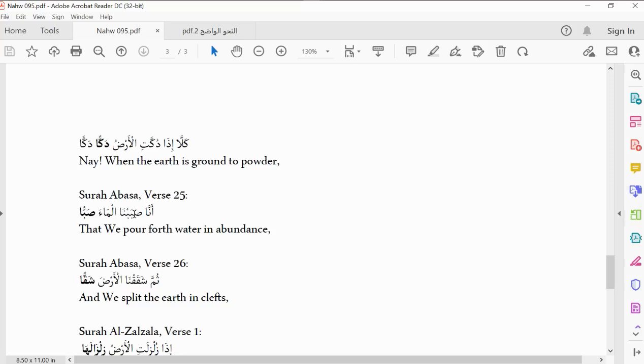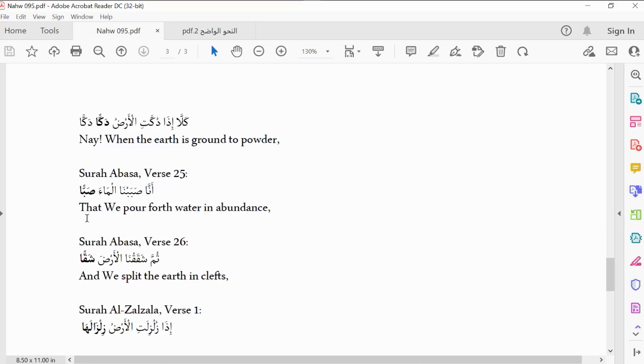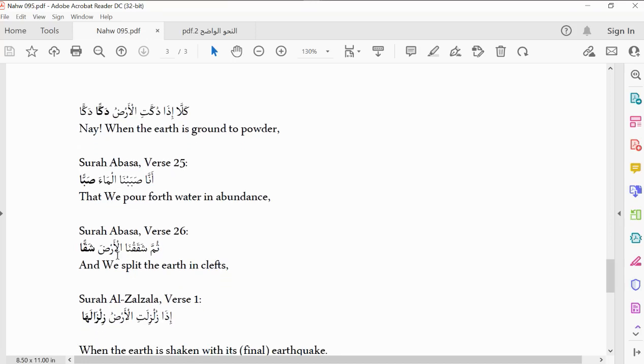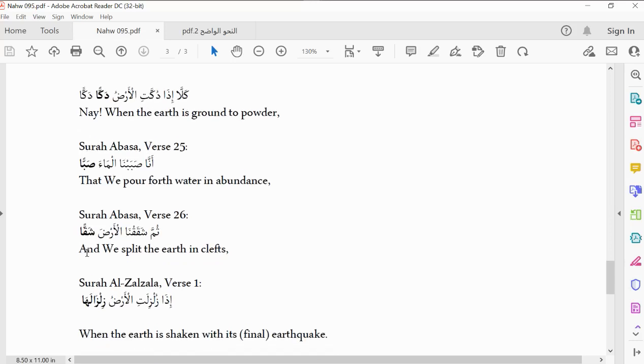So another example, "Anna sababna al-maha sabban." You can say sabba, the mother is sabbun. So that's why you have sabban here. So this also is litawkid. Do we get now? Litawkid. Another is "Thumma shakaqna al-arda shaqqan." So shaqqa, the mother is shaqqun. That's why you have shaqqan here. So this also is litawkid.